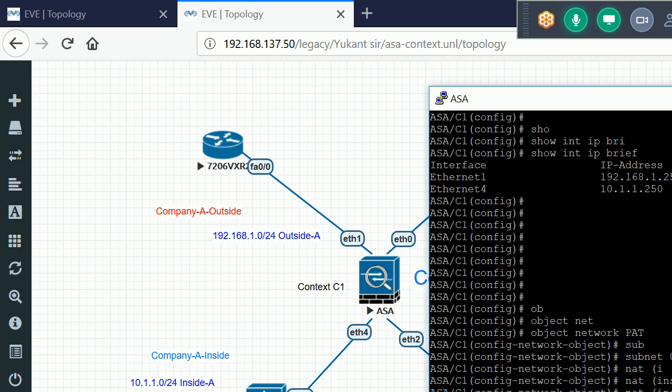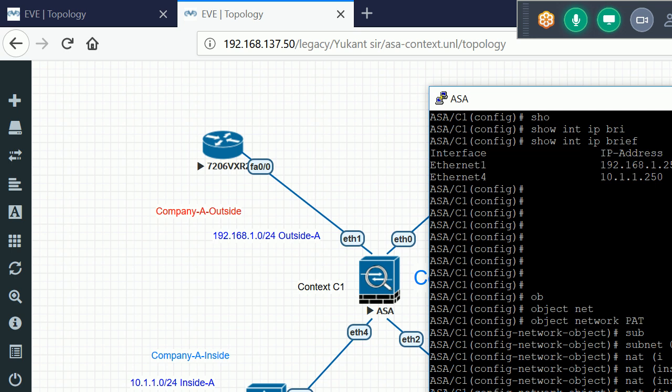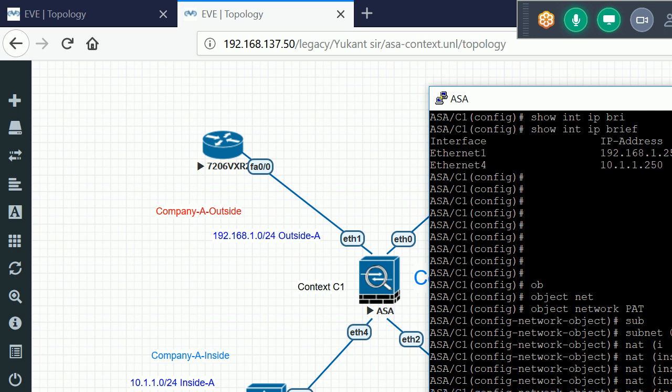It is dynamically PATed on an interface IP address. Okay, so this interface means the outside interface. This inside means it belongs to this subnet. Okay, this outside belongs to this interface. So basically now we are configuring PAT on my Ethernet 1 interface, which has the public IP address.